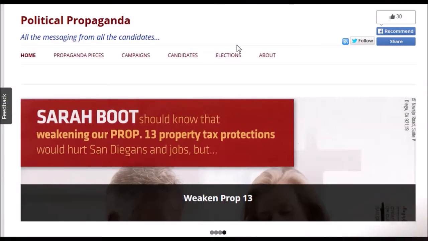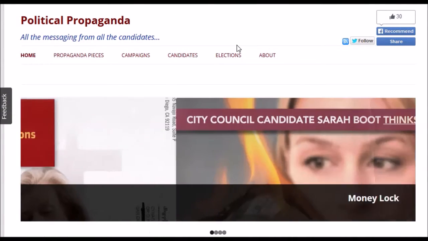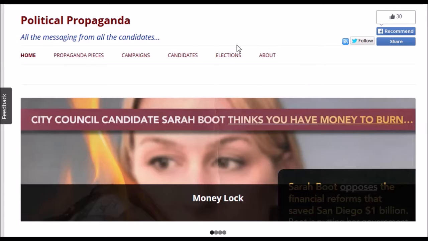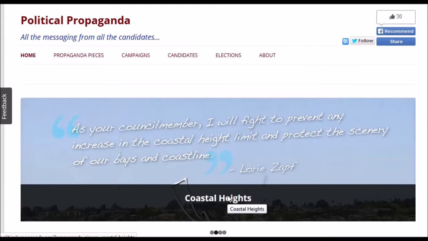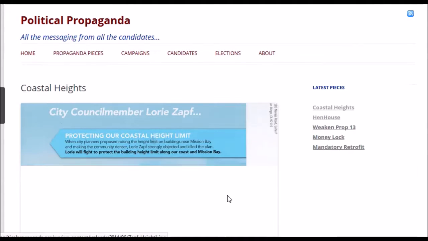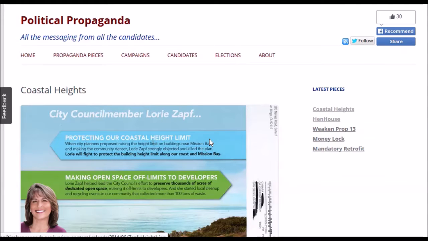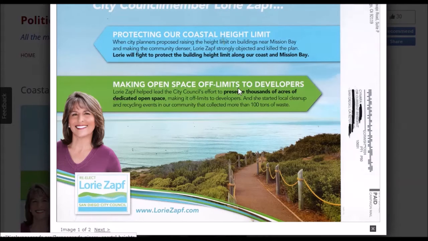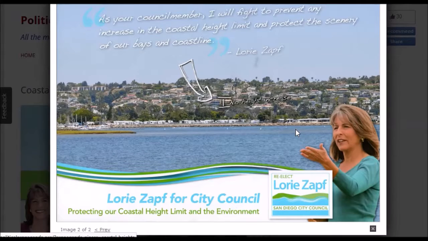This is the home screen of politicalpropaganda.org. You can see the latest mail pieces and click on a mail piece to get a more in-depth picture of the piece. So you can look at this mail piece, see it in detail, see both sides, and you can see more information about who sent it and why.